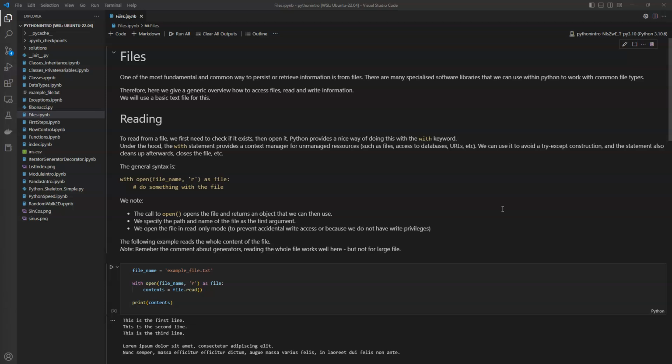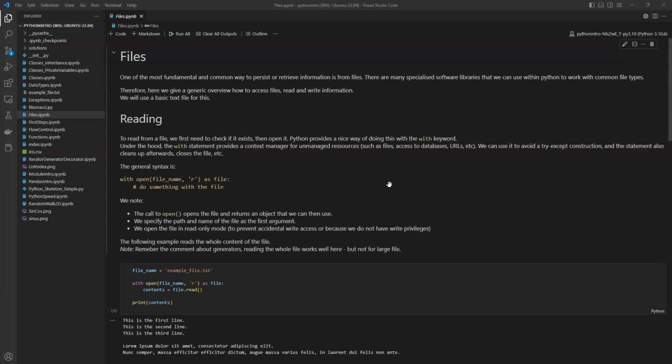use the basic text files, because for more specialized file formats such as images or tables or Excel files or other structured information or hierarchical data formats, we will use more specialized libraries. So if you want to read from a file, we need to first check if this file exists and then open it. The most fundamental way would be, again, to use try and except clauses to first check the existence of the file and then if you can open it and if you can read from it.